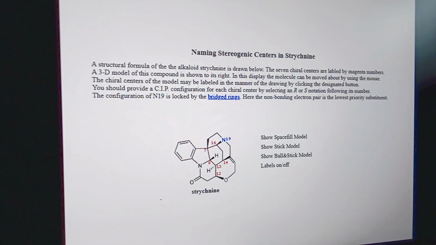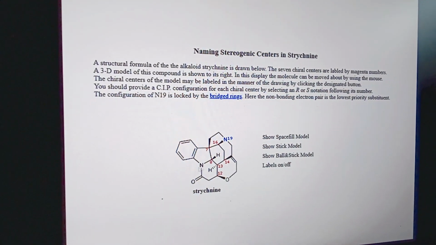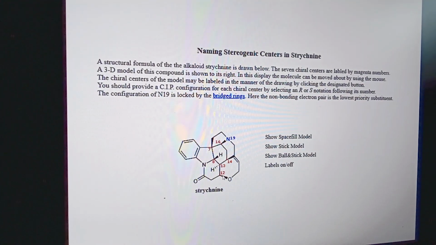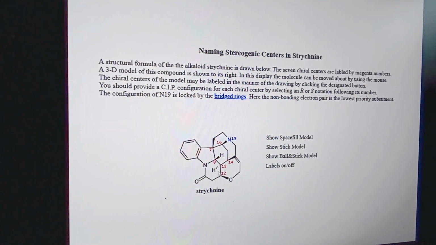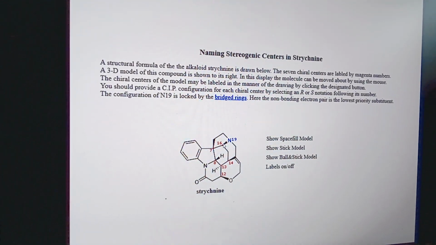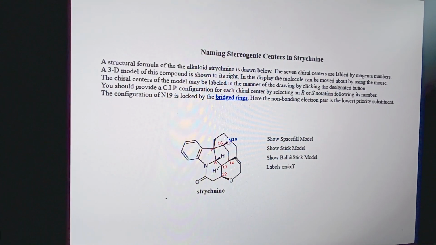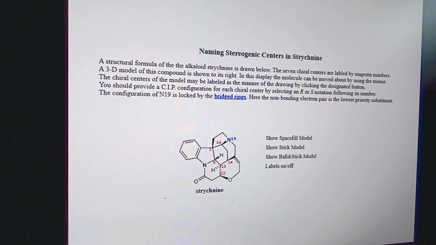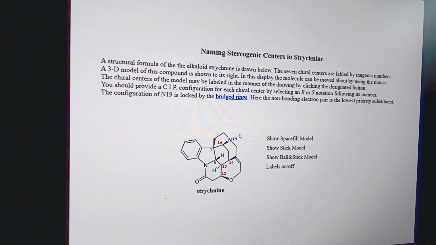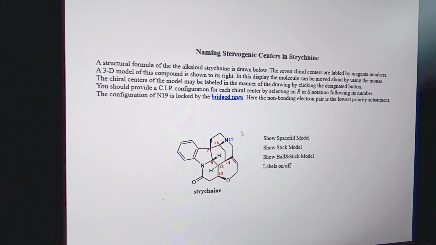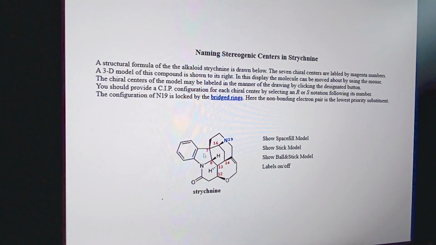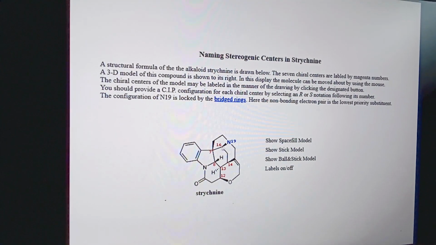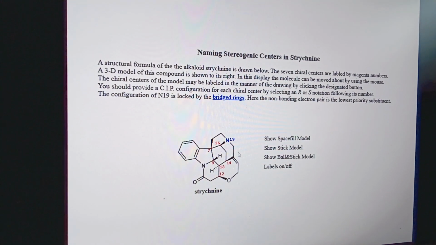This is also taken from the Carruthers book. Here is the strychnine derivative. How many chiral centers are present in this molecule? Here 7 centers are present as chiral centers. The nitrogen atom is a chiral center as one lone pair is present on the nitrogen atom, and carbons 16, 7, 8, 13, 14 and 12 are all chiral centers. So a total of 7 centers are present in the strychnine alkaloid derivative.